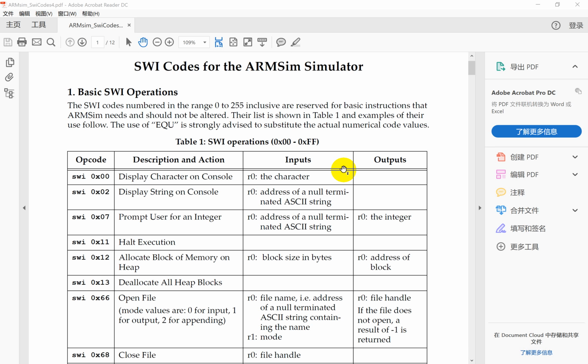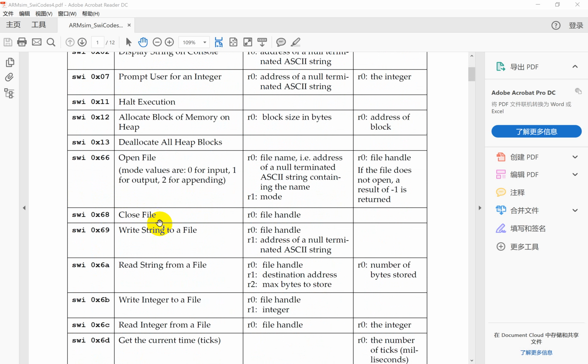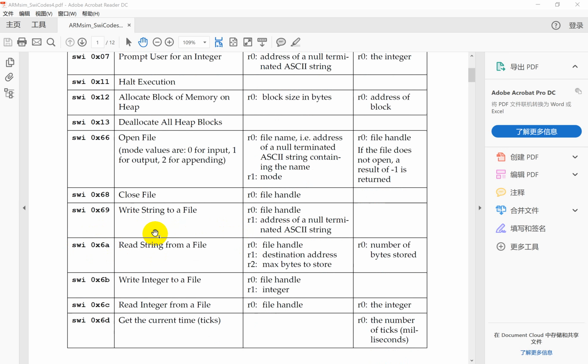For example, if you want to display a string on the console, you can just move the address of the string to R0 and then call SWI 02. And then, if you want to write a string to a file, you should move the file handle to R0 and the address of the string to R1. Then you can call SWI 69.